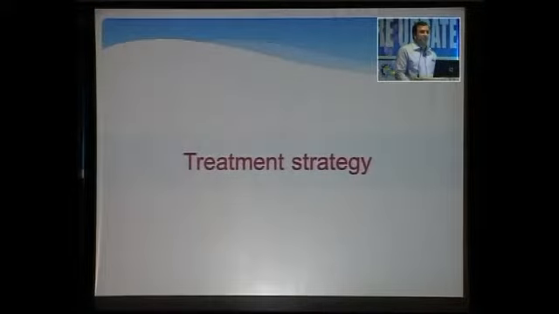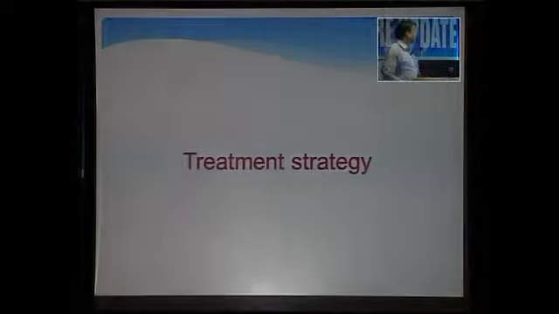So here, what will be the treatment strategy for this patient we have seen? I'd like to ask the experts to discuss what can be the best treatment method now.